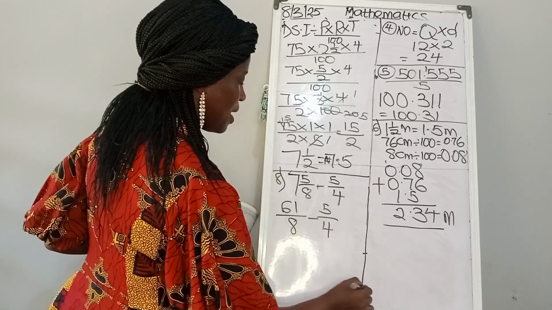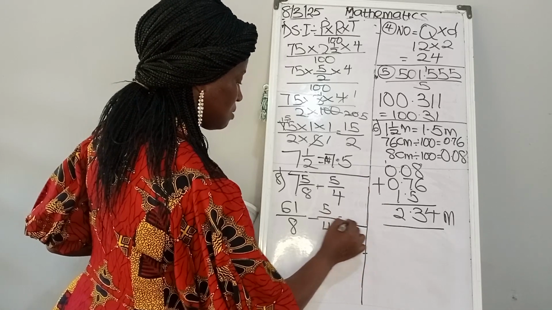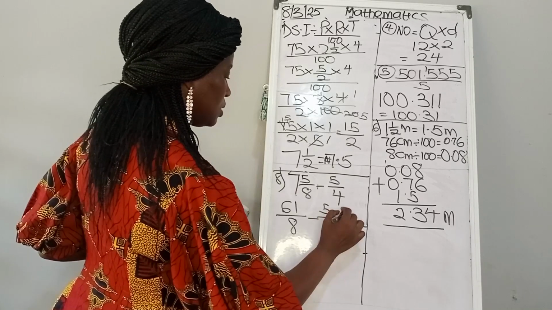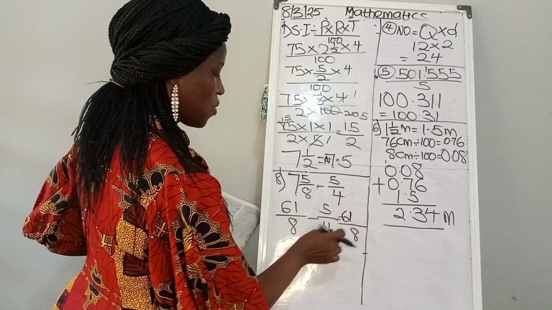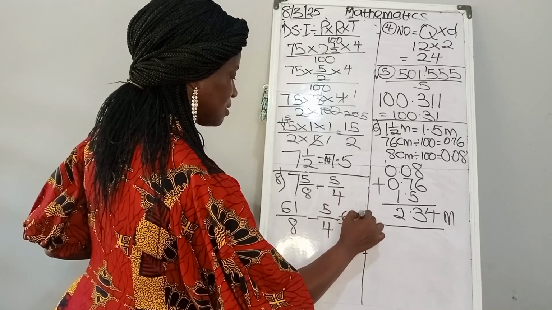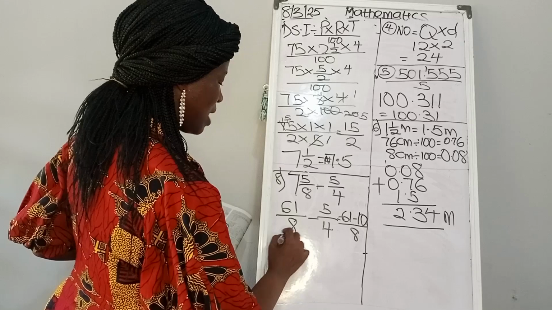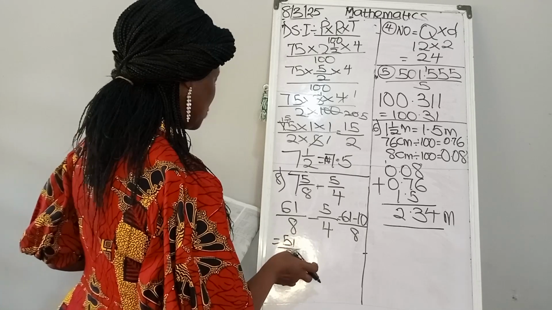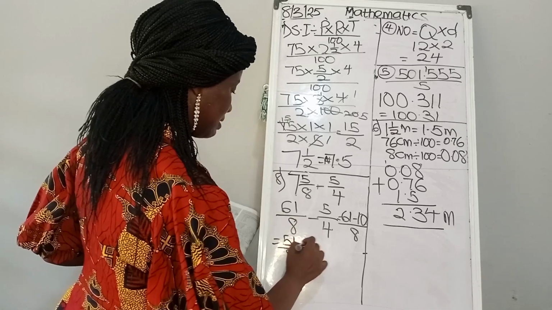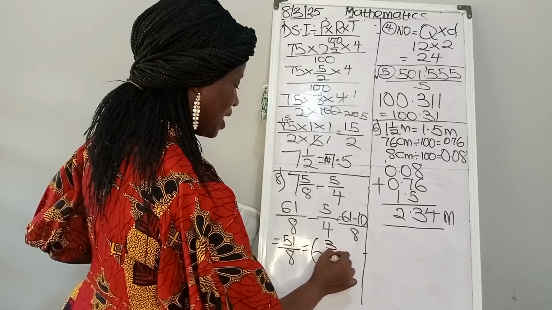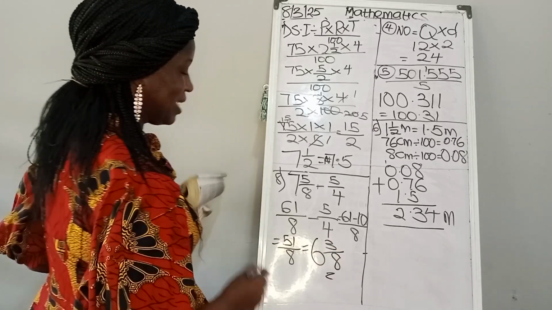Let's look for the LCM. The LCM is 8. 8 in 8, 1. 1 times 61, 61. 4 in 8, 2. 2 times 5, that is 10. So that means we are going to be having 51 over 8. How many times will 8 go in 51? That is 6. 6 whole number, remainder 3. 6 and 3 over 8. So that is your final answer.